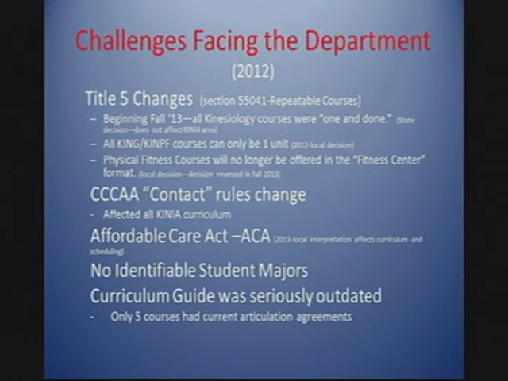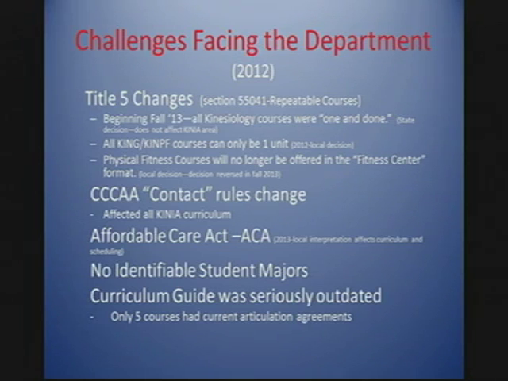In summer of 2012, some of the internal and external pressures and challenges that were facing our area were great. Title V changes on repeatable courses. This not only affected our discipline, but art, music, dance, and several other areas, but it entirely impacted how we were able to offer classes.